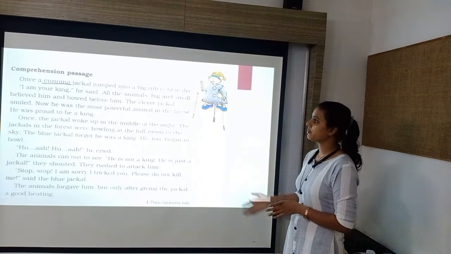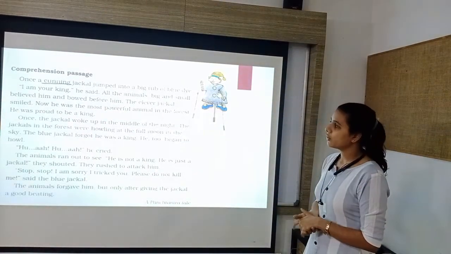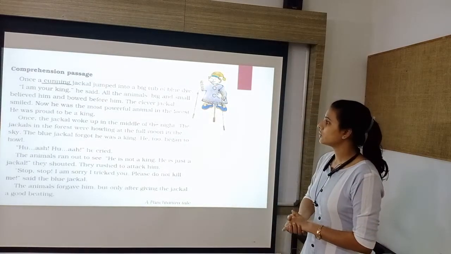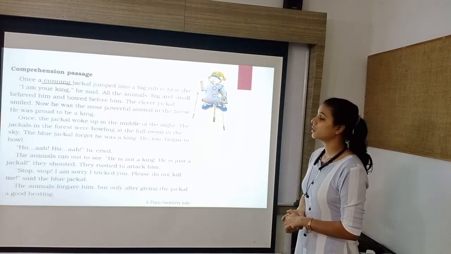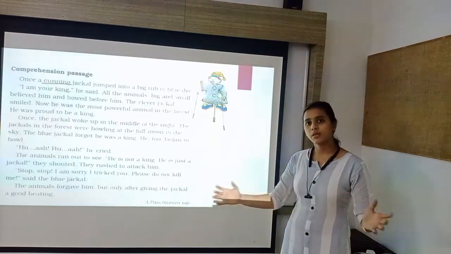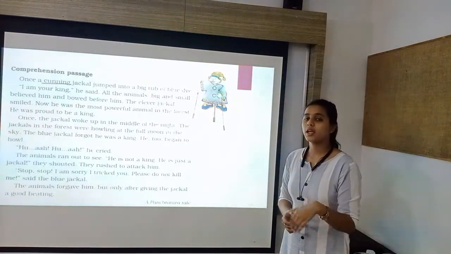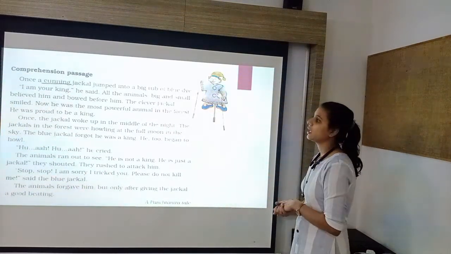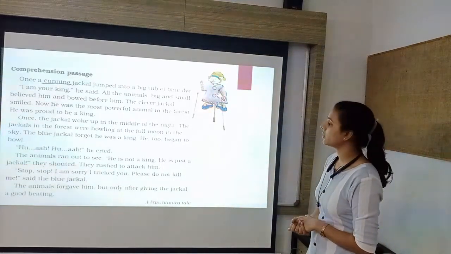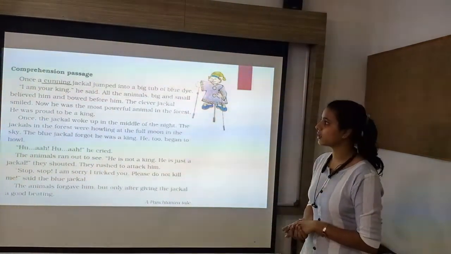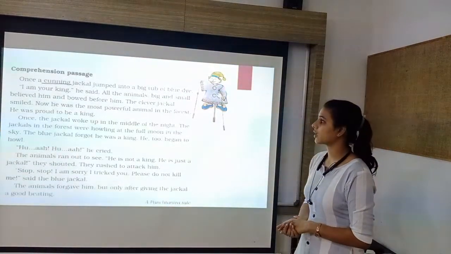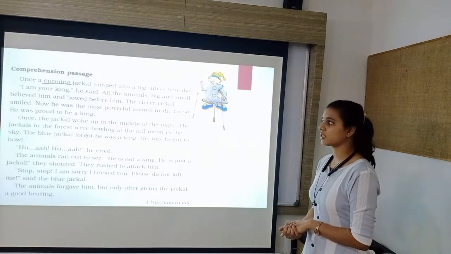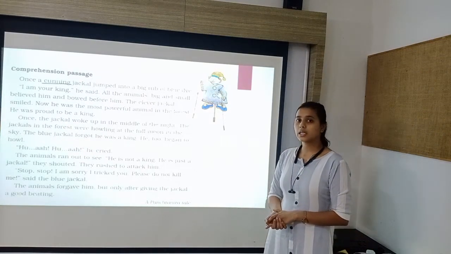Here the comprehension passage is given. Once a cunning, that means mischievous, jackal jumped into a big tub of blue dye. There was a big tub of blue dye and a mischievous jackal jumped into it. "I'm your king," he said. All the animals, big and small, believed him and bowed before him. The clever jackal smiled. Now he was the most powerful animal in the forest. He was proud to be a king.